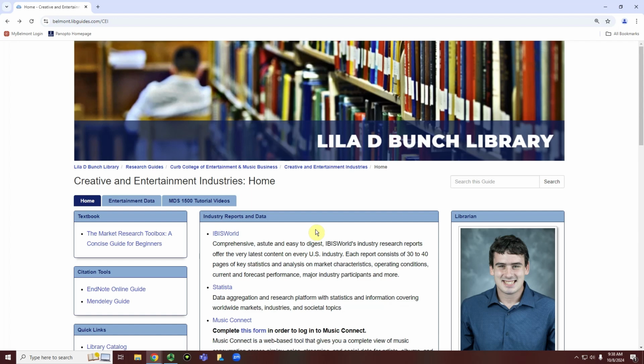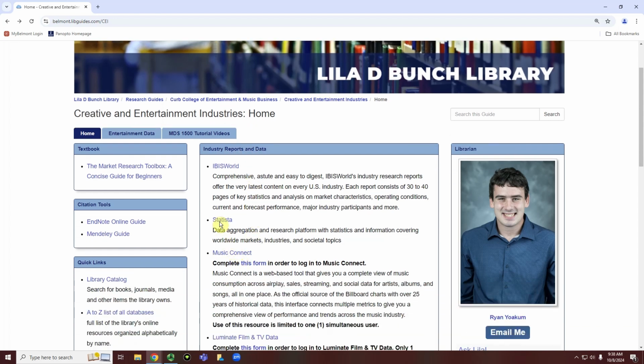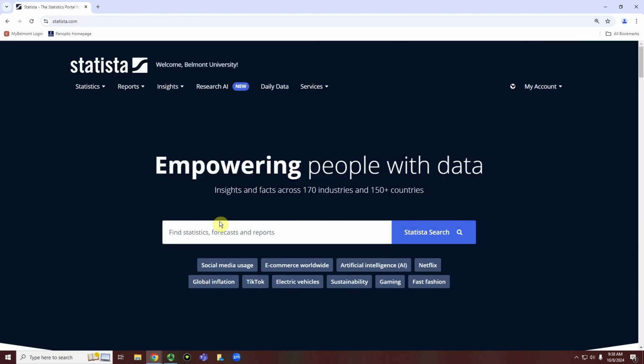forms of entertainment. So if I'm in the Creative and Entertainment Industries guide, what I'm going to do is go down to the Industry Reports and Data box, and then click on Statista, which is the second link right here. And then we're going to use the search engine to locate some different statistics and data about their different industries. The best way to think about this is to think about searching for different products or services when it comes to using Statista. So if I'm thinking about the film industry, for example, I'm going to type in right here, movies.